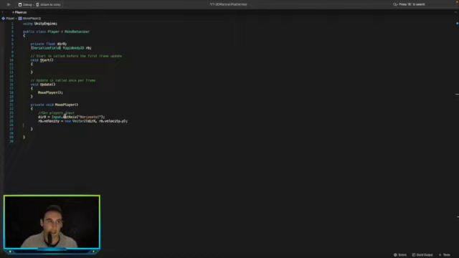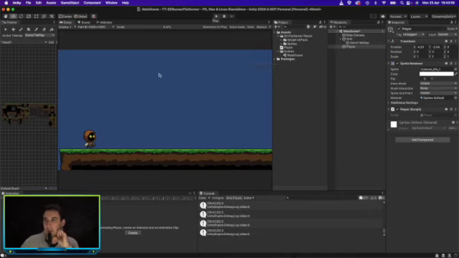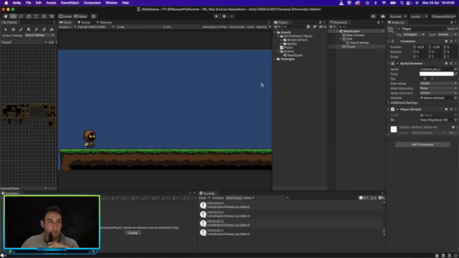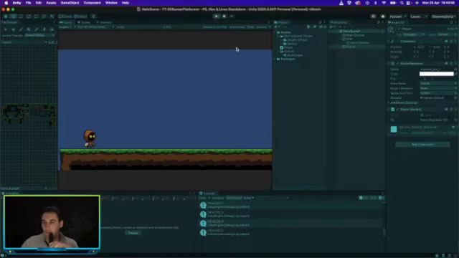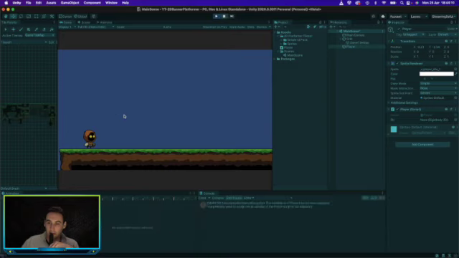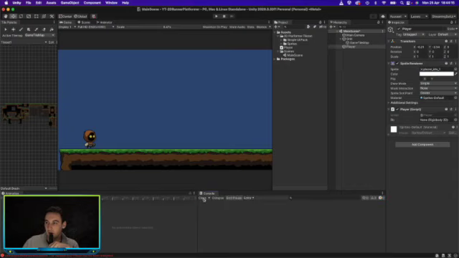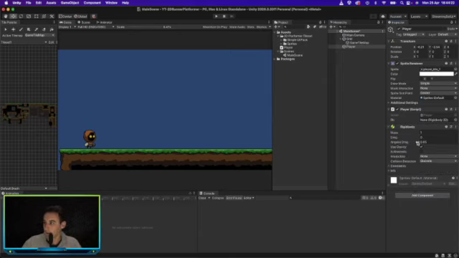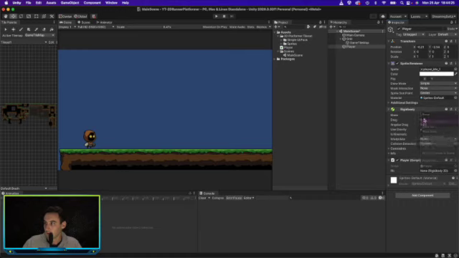There's only one way to find out. Let's go ahead and test that. Hopefully this works and we can move on to something different. If we play this, we should be able to move the player. We haven't referenced it in our inspector yet, so first of all let's add a rigid body onto the player.